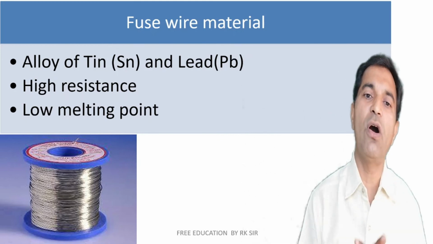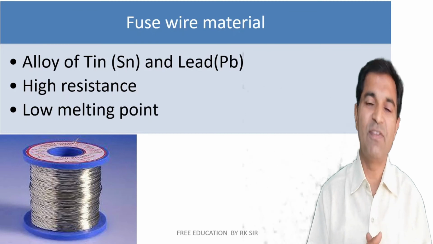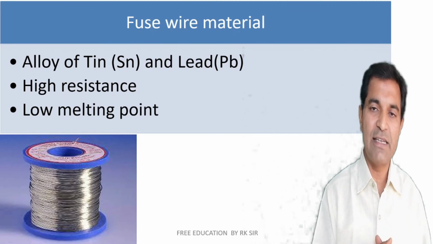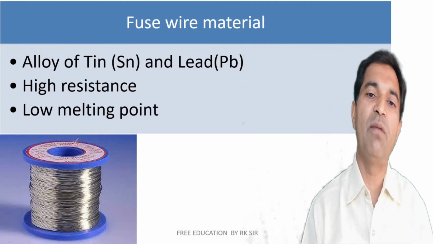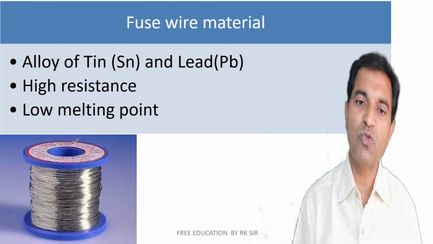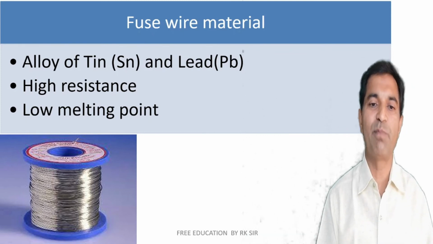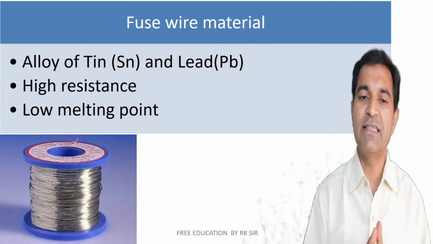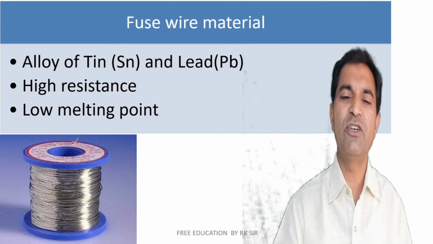Actually it is an alloy of tin and lead. Tin is represented as Sn, which stands for Stannum, and lead is Pb, which stands for Plumbum. Both are Latin words. So fuse wire is nothing but a combination of tin, that is Stannum, and lead, that is Plumbum. It has high resistance, and at the same time a low melting point, nearly 200.